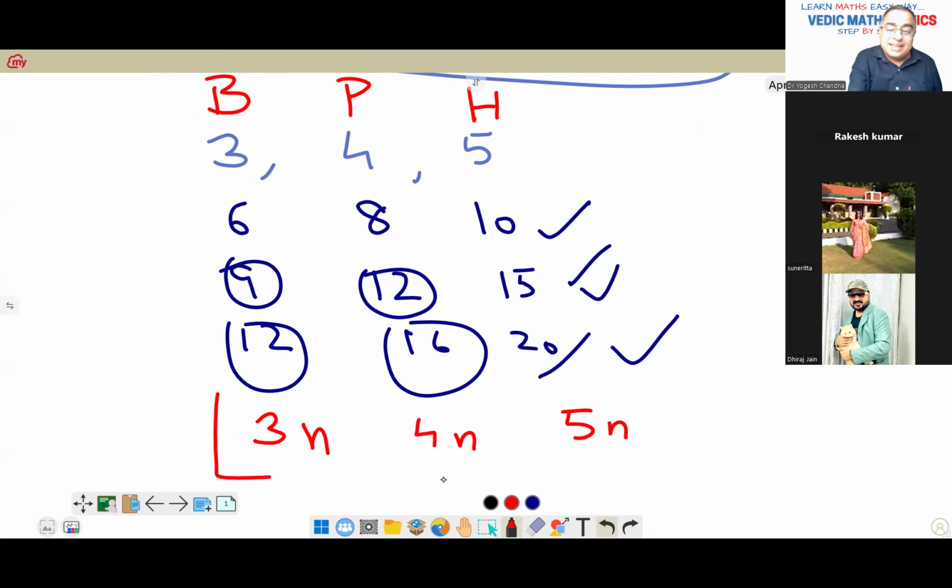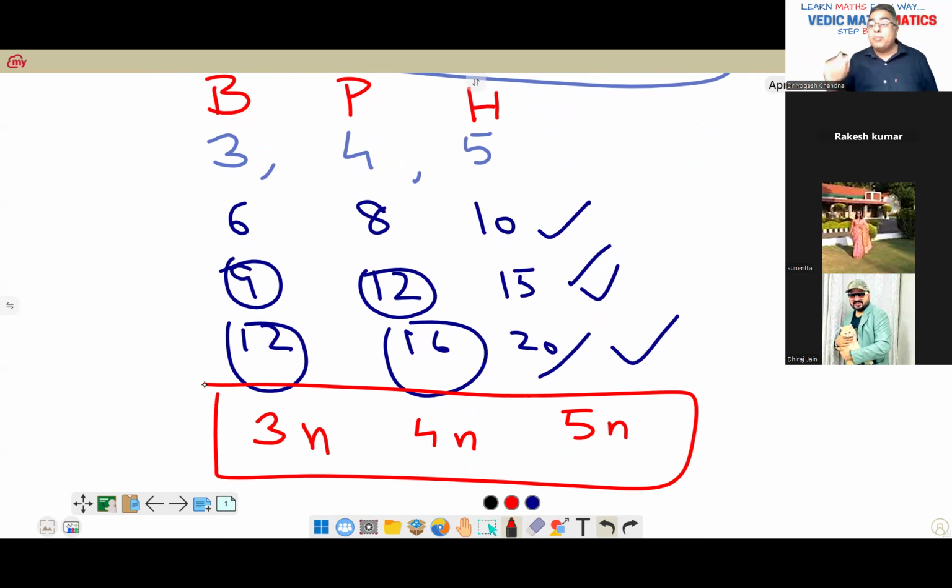But keep 3, 4, 5 as your base, as your standard format. And all your Pythagoras theorems would be done. So whenever in examples, if nothing is given, we may have to think like this. Sometimes in exams it comes. Nothing is given, and at that time we need to think like this.